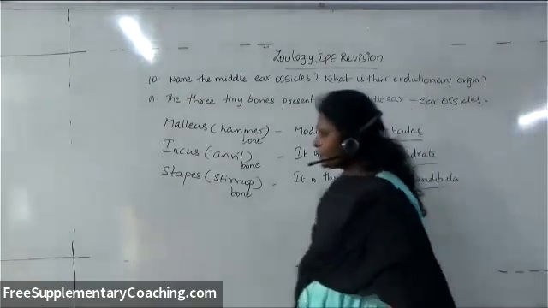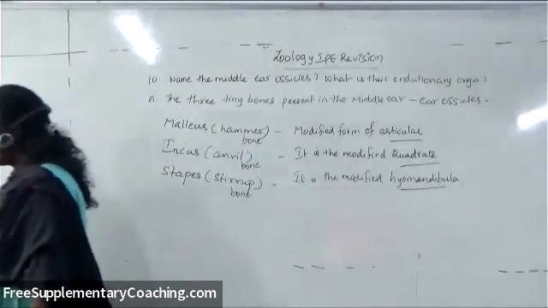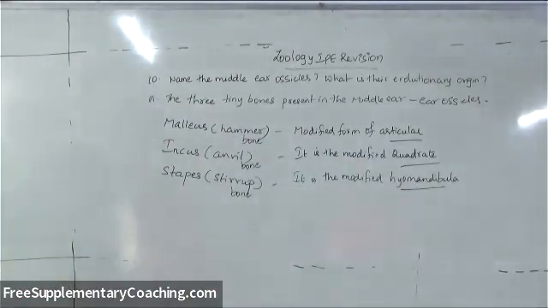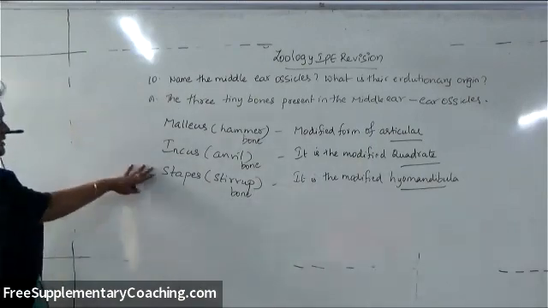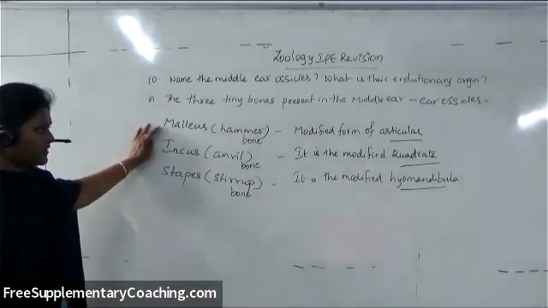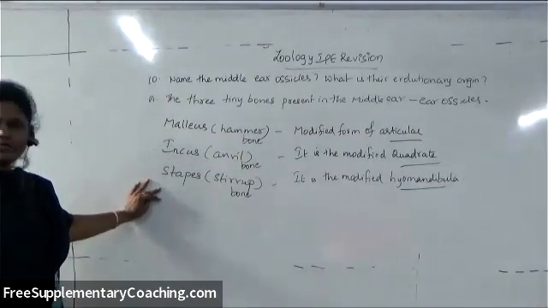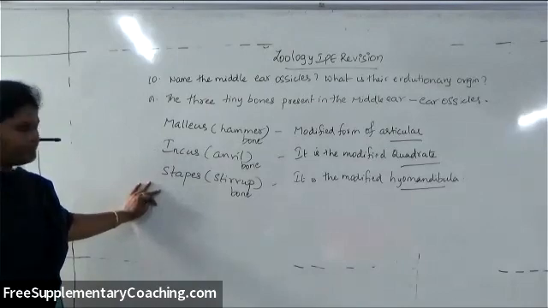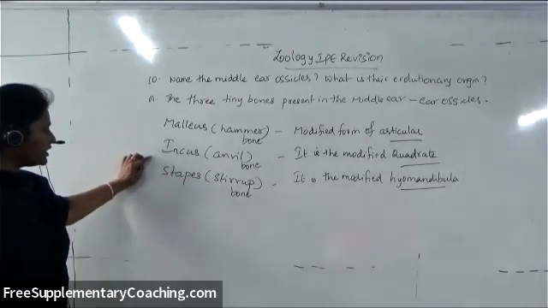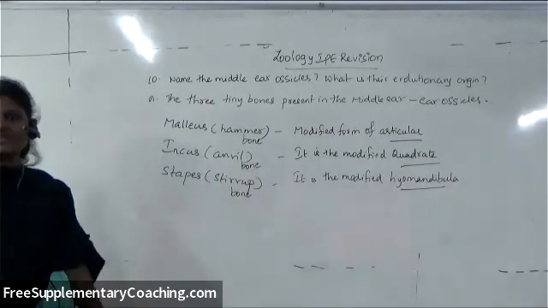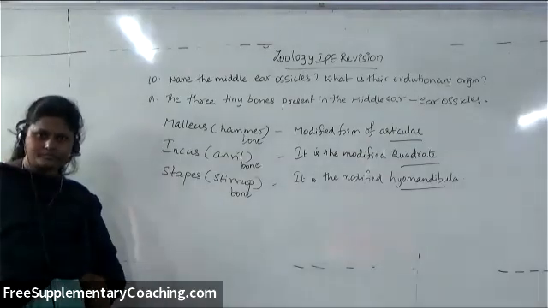This is a very important question. Malleus is the hammer bone, incus is the anvil bone, and stapes is the stirrup bone.